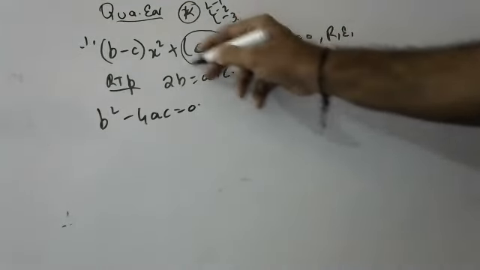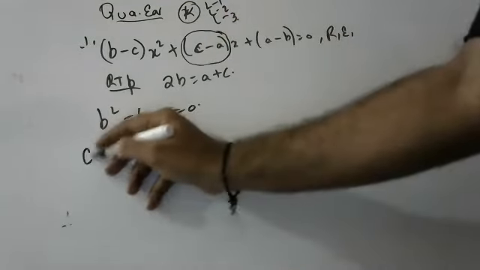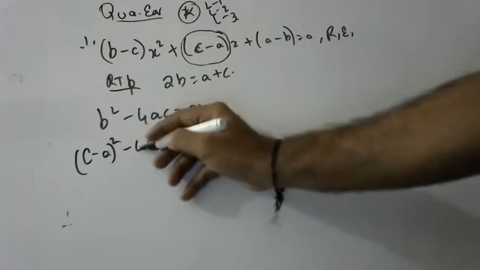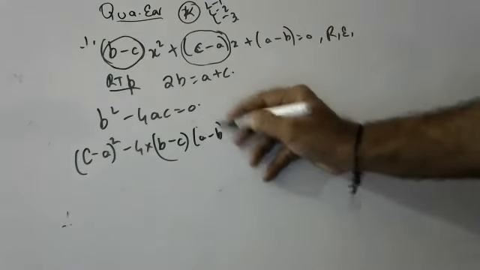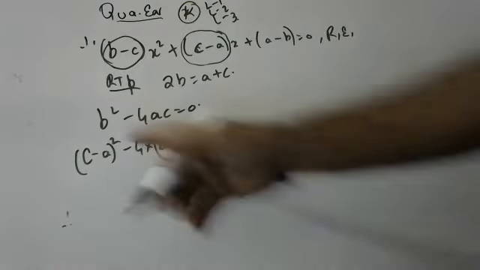b square minus 4ac is equal to 0. Who is b? Whichever is there for x is b. So (c minus a) whole square minus 4 into who is a? (b minus c) is a. And who is c? (a minus b) is equal to 0. Okay, children. Now expand this, children.